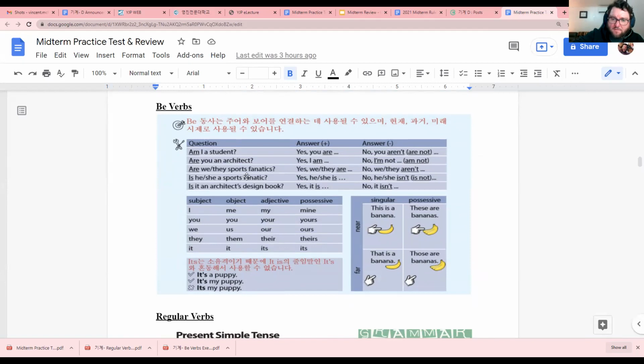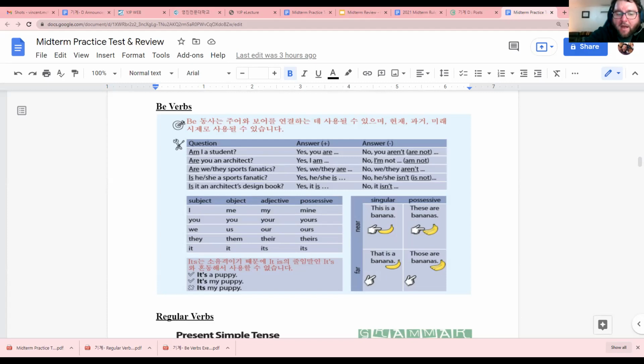So remember, we studied be verbs. So we have all the be verbs here. Just remember, we talked about, like, what is this? And we said it's a or an, blah, blah, blah. What is this? It's an eraser, like that. Okay, so this is the 명사, and then we study be verbs using 형용사.